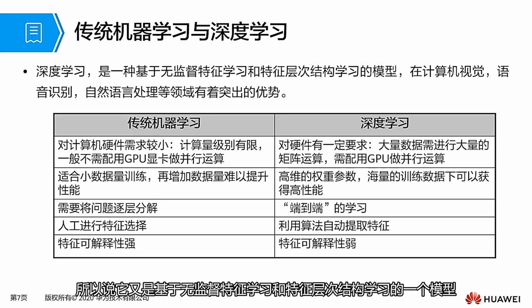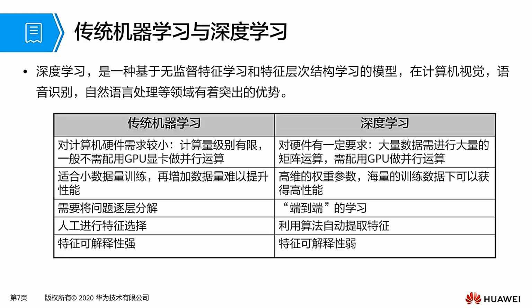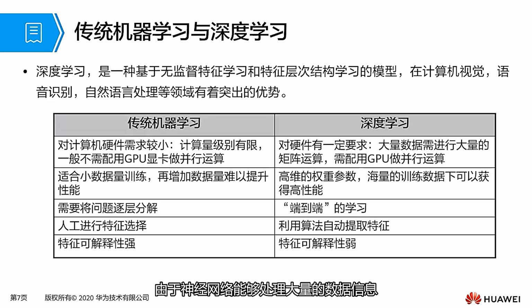Due to the ability of neural networks to process a large amount of data, it can also handle some complex calculations between data. So deep learning has outstanding advantages in handling vision, voice, and text, as well as natural language processing.